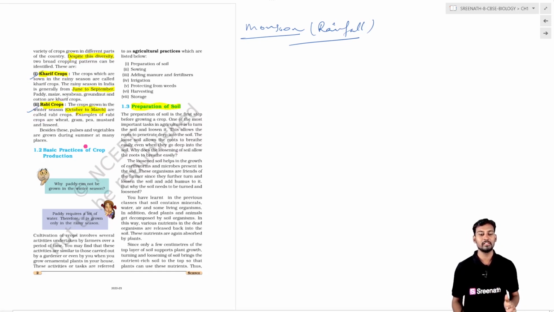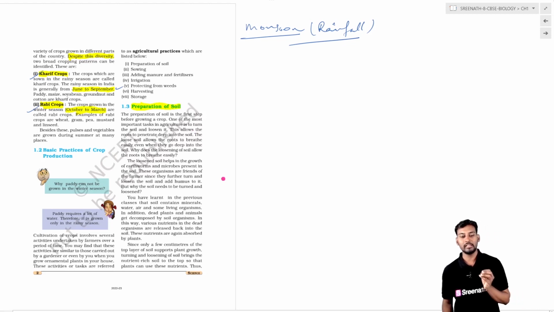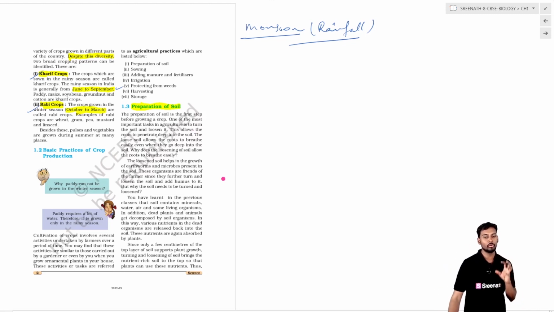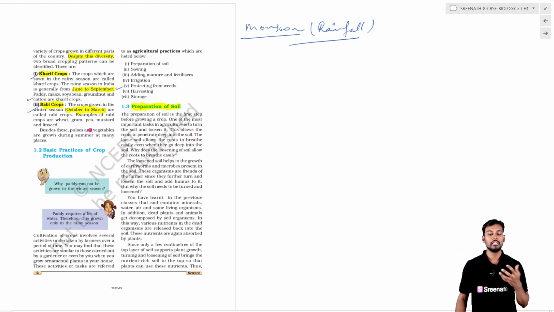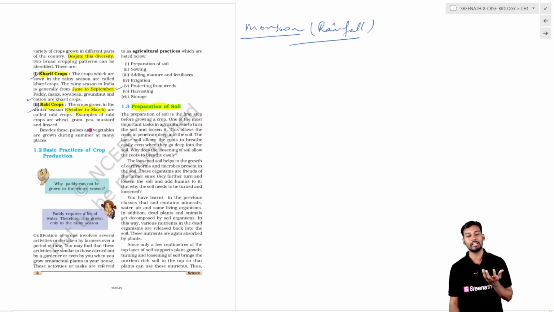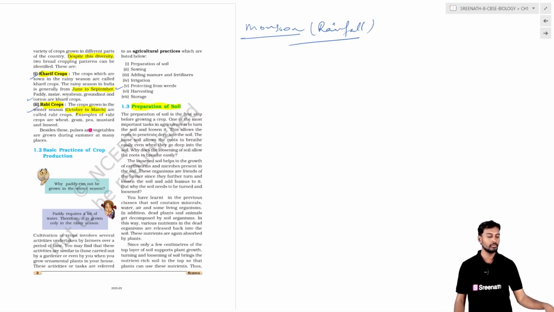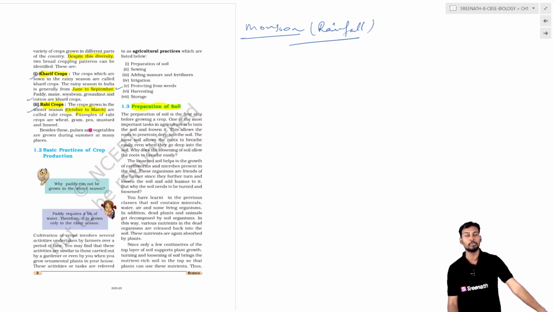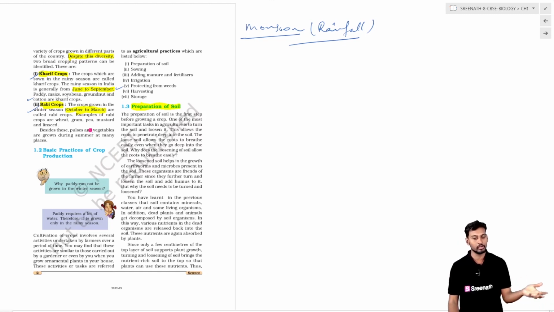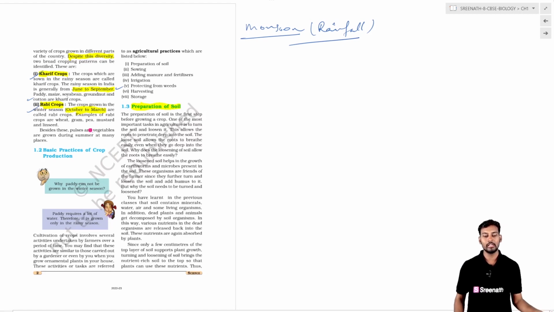The Kharif season starts from June to September, and it is generally the rainy season. Most of the crops which need rain to grow, like paddy, maize, soya bean, groundnut, and cotton, are grown in the Kharif. All the crops which need a huge amount of water supply for their growth, like groundnut, maize, soya bean, and paddy, are grown in the Kharif.